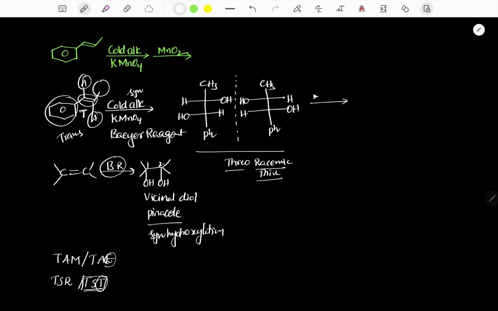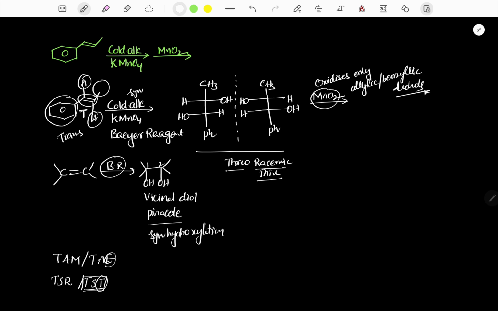Now this mixture is treated with MnO2, and we know that MnO2 oxidizes only allylic alcohols or benzylic alcohols.